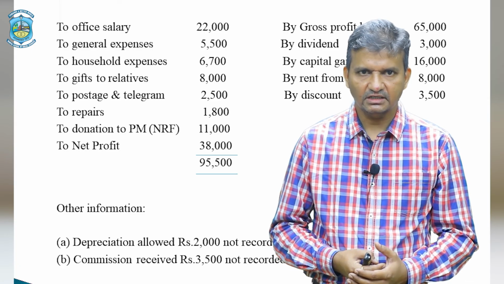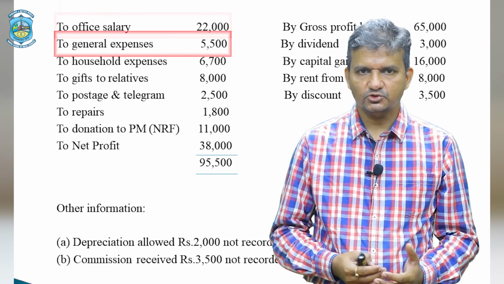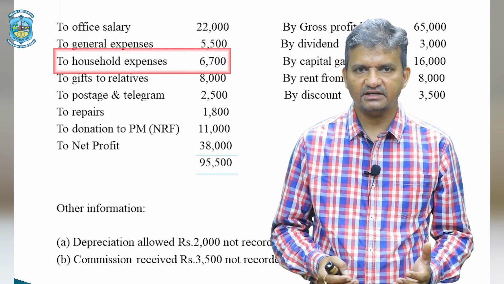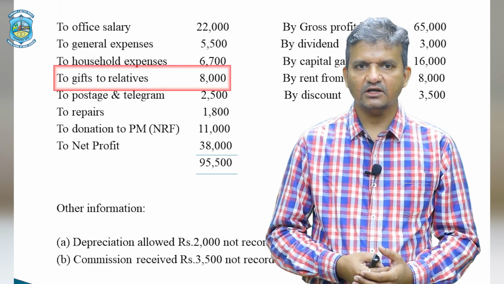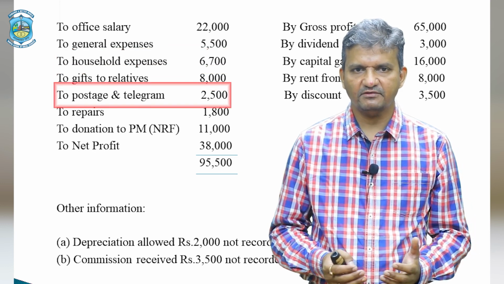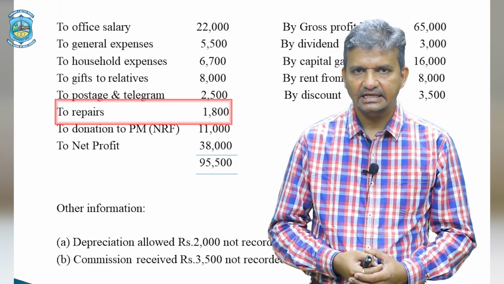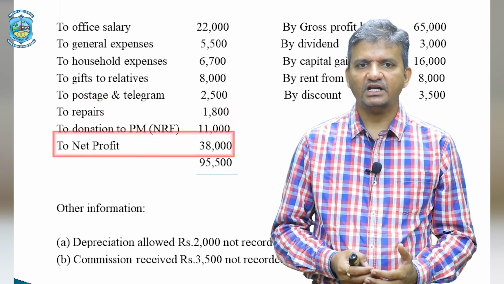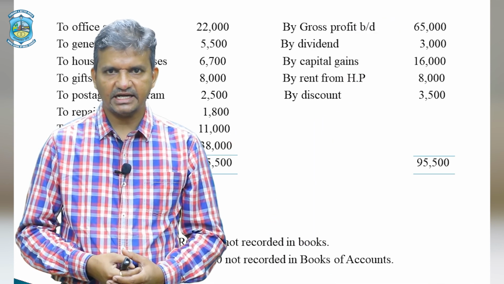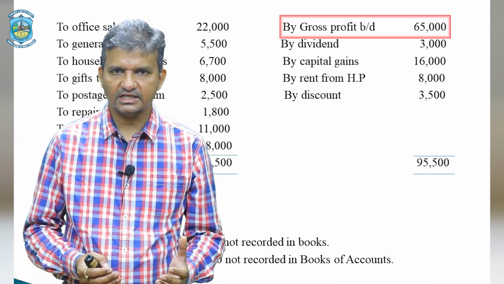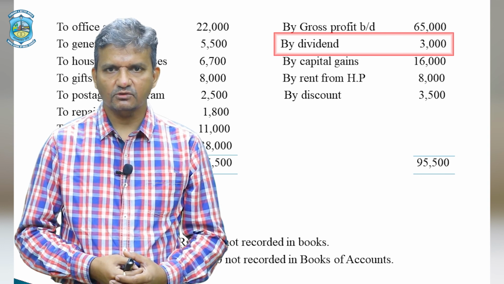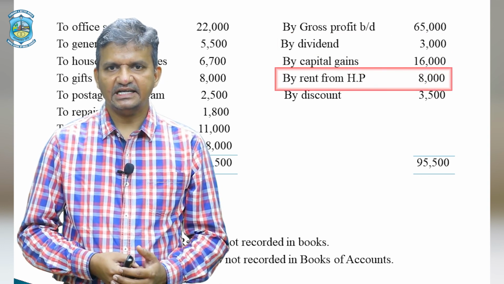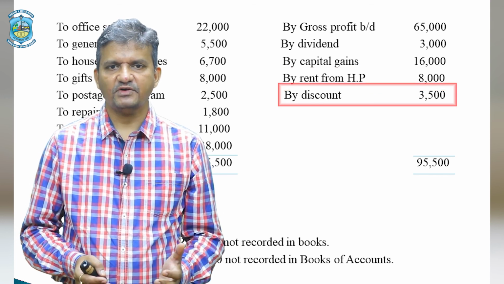Number one, to office salary 22,000, to general expenses 5,500, to household expenses 6,700, then gifts to relatives 8,000, postage and telegram 2,500, repairs 1,800, donation to Prime Minister's National Relief Fund 11,000, net profit comes to 38,000. Now on the credit side, the gross profit 65,000, dividend amount is 3,000, capital gains 16,000, rent from house property 8,000, and by discount is 3,500.